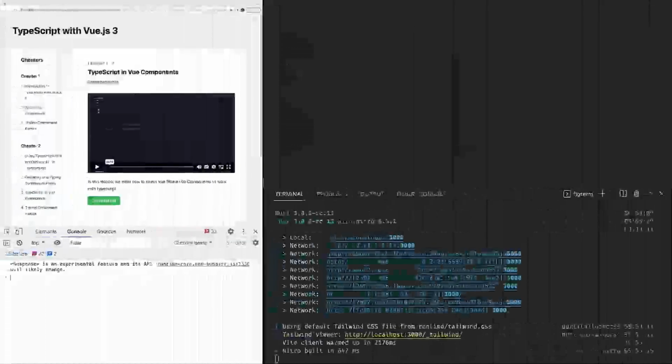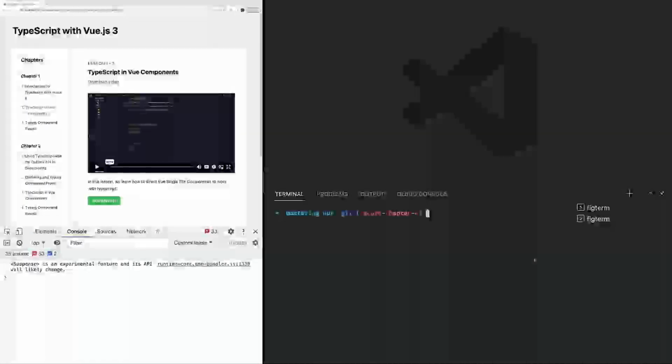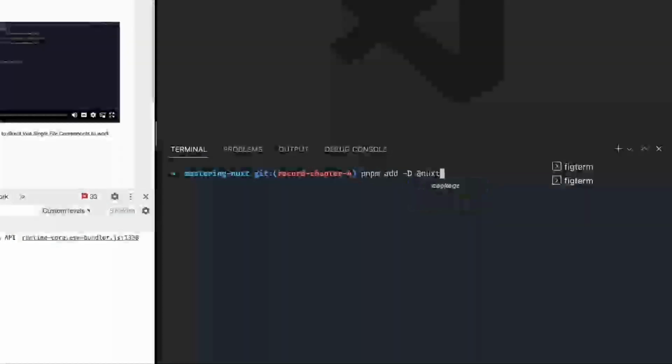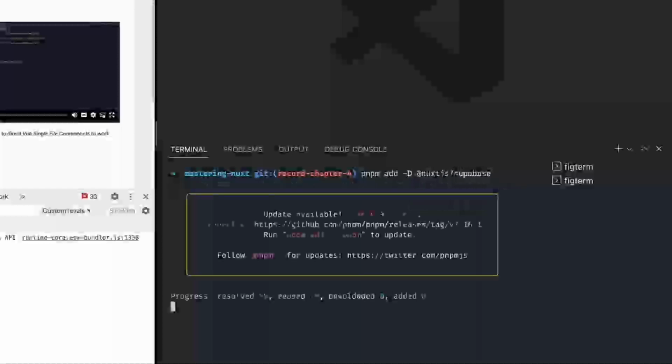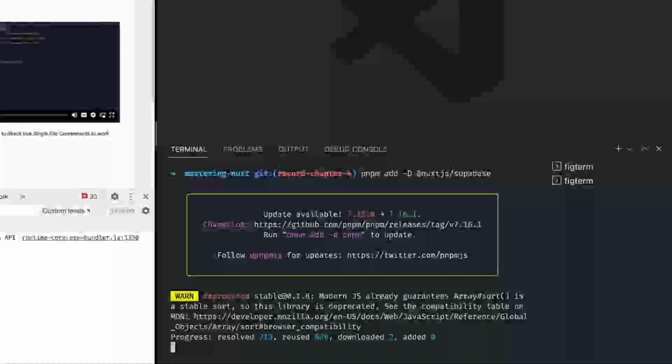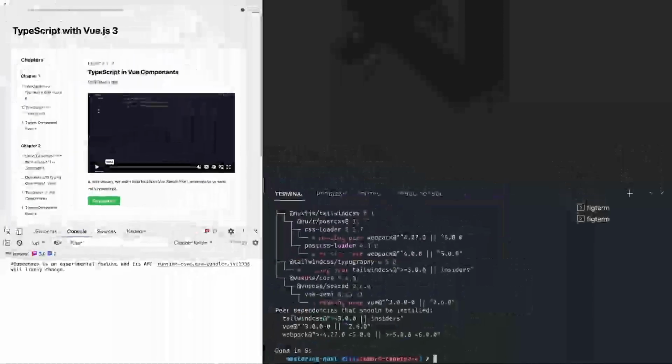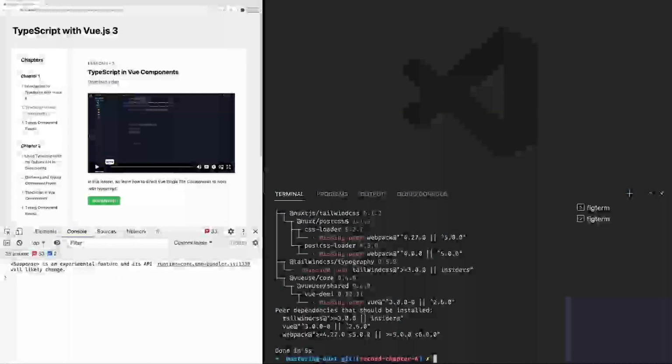So we'll come back to our project here. We will open up a new terminal and install the Supabase Nuxt.js module. Now, as we've seen with the VueUse module that we added before, once we've installed it, we now need to add it to the Nuxt config.